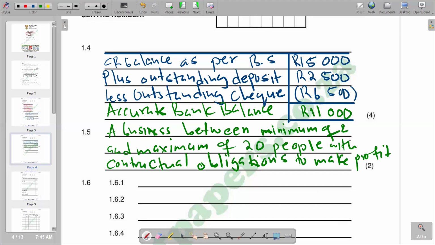They have the main objective of making profit. So this is the explanation that we can give.